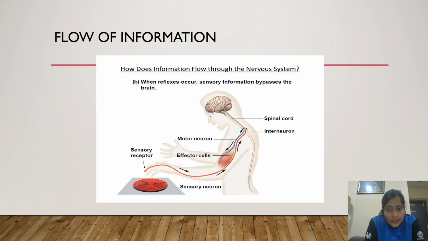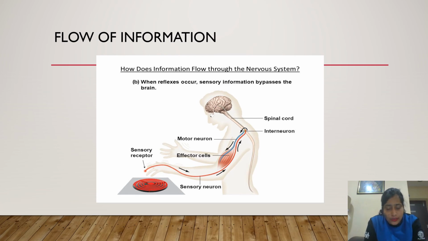The dendrites are not shown in the figure, but you can assume here that it is the sensory neuron. We have learned the structure of a typical neuron. In the typical neuron, the signal first comes to the dendrites, then moves to the cell body, then to the axon and axon terminal, and then finally to the effector cell.